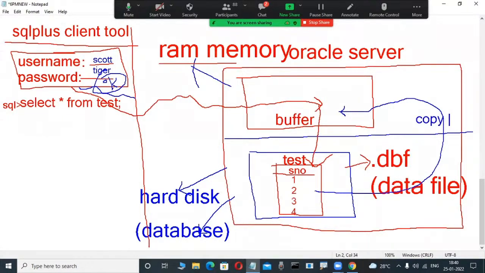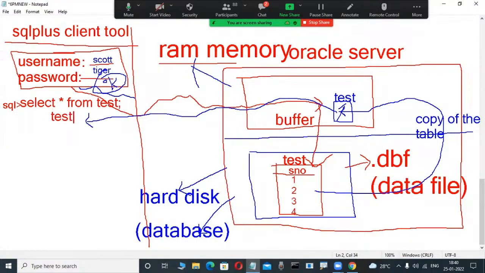Now a copy of the table is transferred into this buffer. This test is a table like this only. The copy of the table is in the buffer, and then this table is written back to this client tool. Then only it is visible. I will show you practically. Just observe here, test is a table. Then only is this table visible where we are viewing it. Here, 1, 2, 3, 4, some data is there.